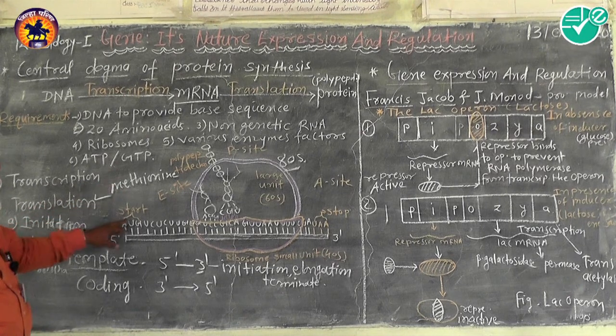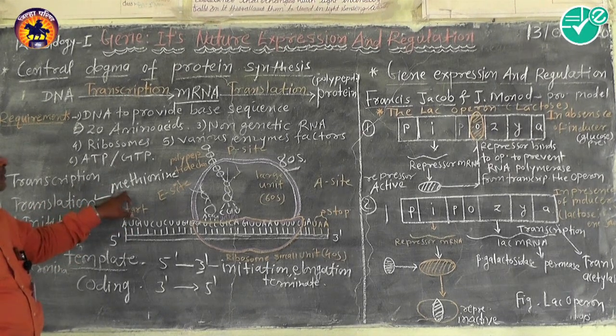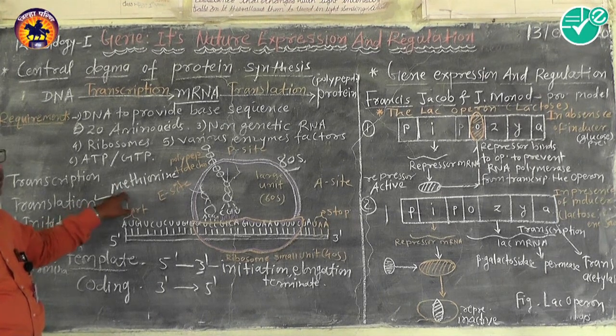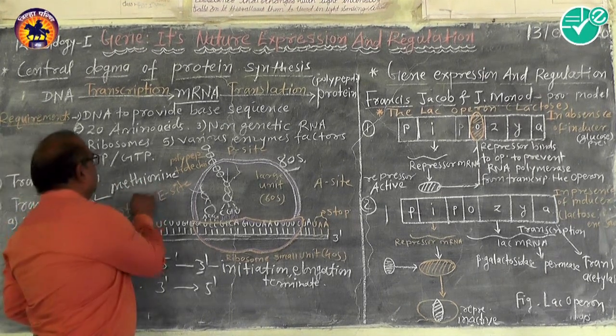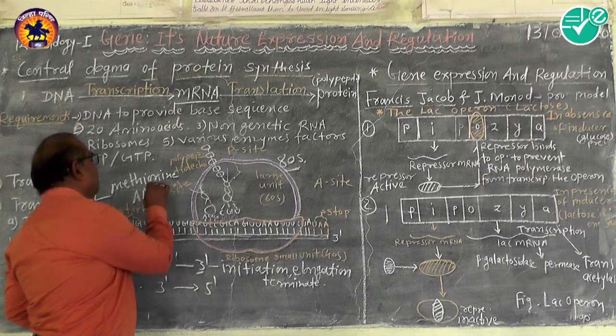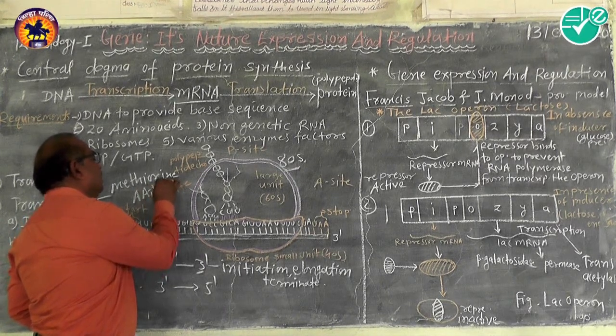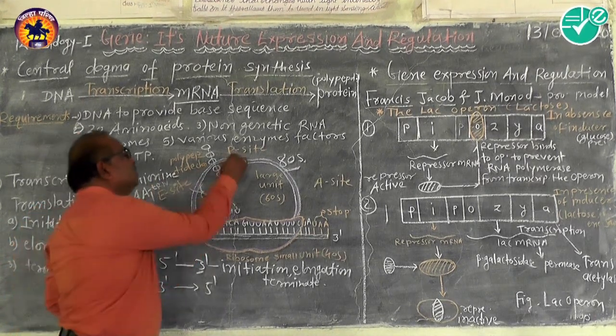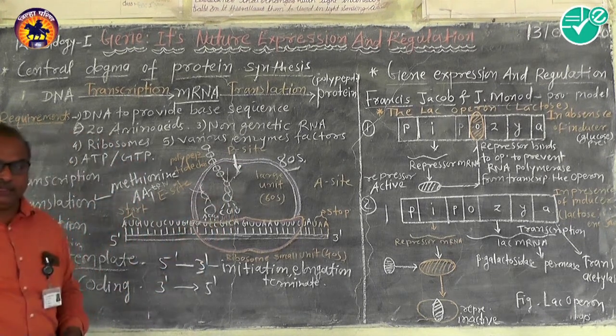This is the condition: the initial AUG triplet codon with its amino acid tRNA complex, only this first amino acid tRNA complex, enters through the P site.